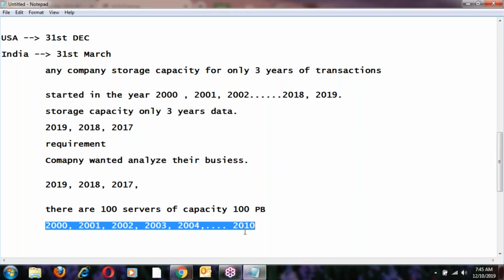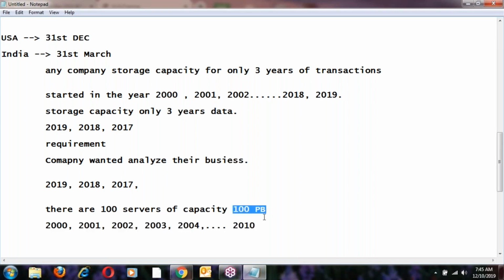They wanted to analyze all the historical data, but the total historical data is more than the capacity of the servers. Their servers' capacity is only 100 petabytes, and getting all the historical data into live is not easy. What happens is that the historical data is more than the capacity of the servers.